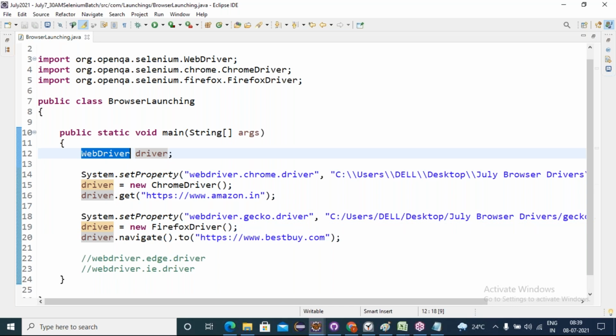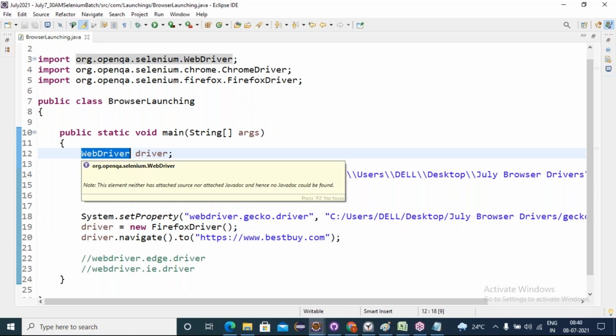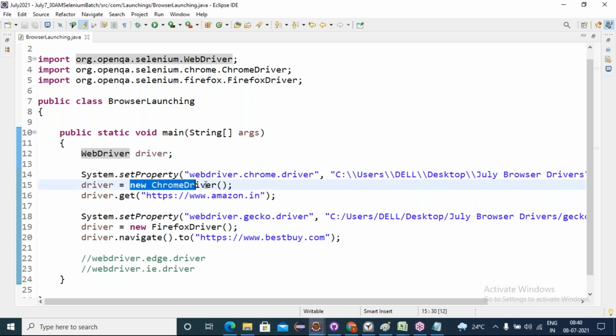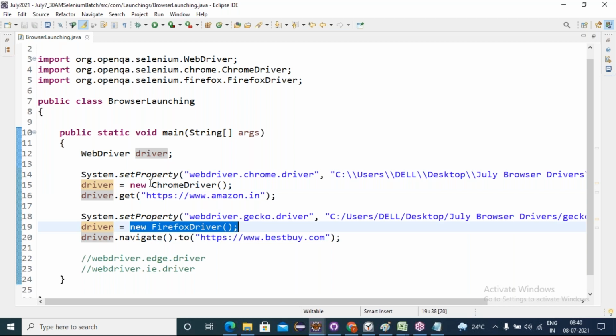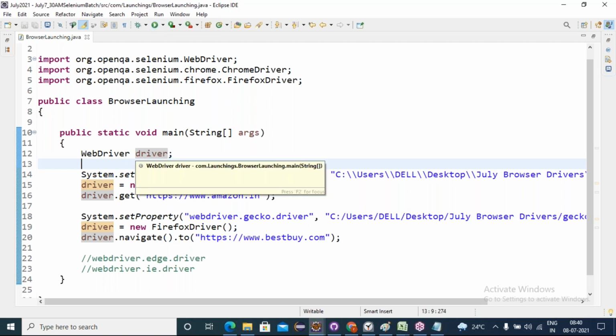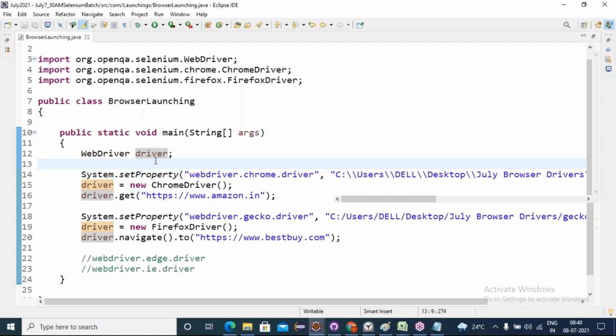Friends, these WebDriver abstract methods got implemented in the ChromeDriver class and FirefoxDriver class. So an interface reference variable can hold implementation class objects. This is called polymorphism. Do we have it or not? Yes, sir. If you run this, it executes. Only one memory is allocated, the same memory. You're using the same reference.